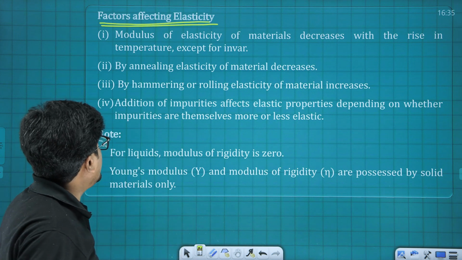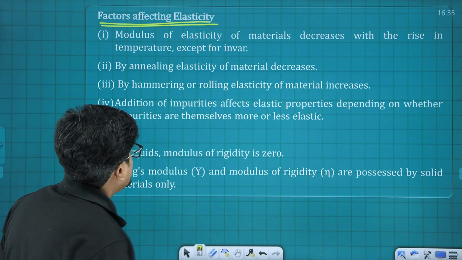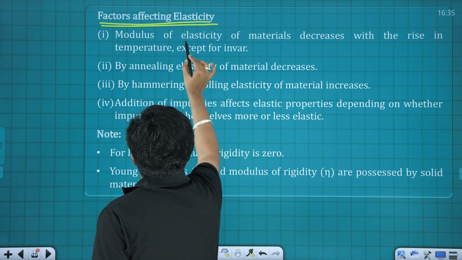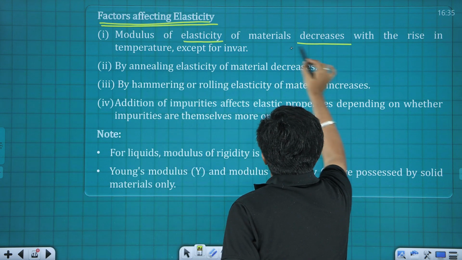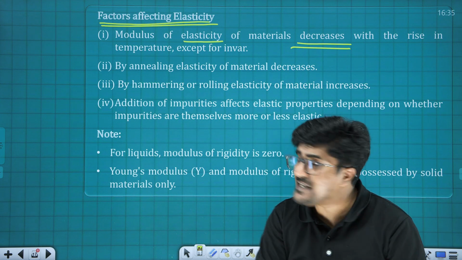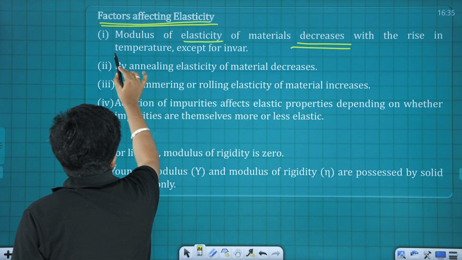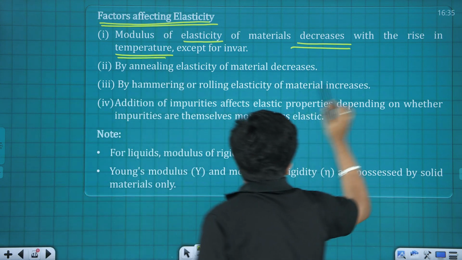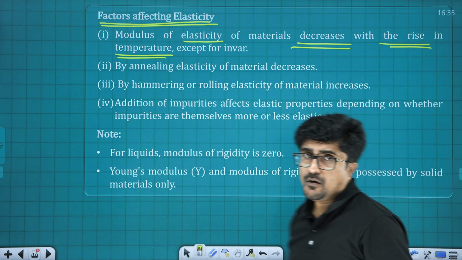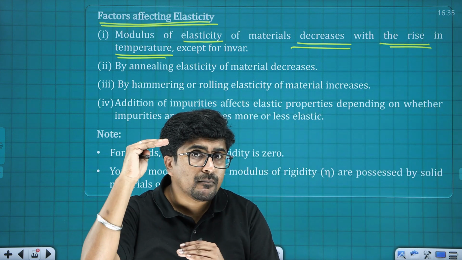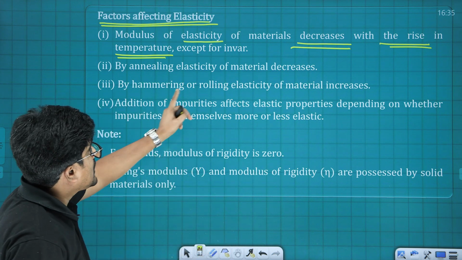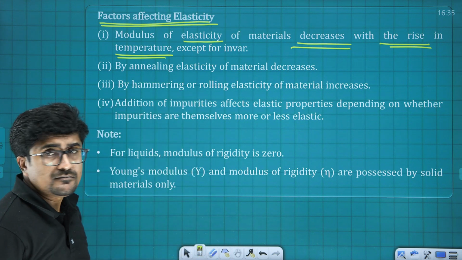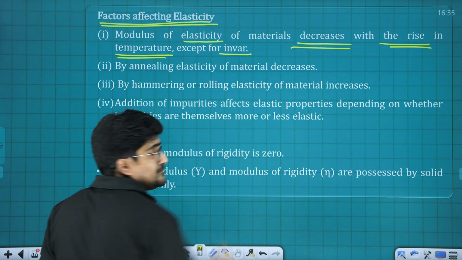The first one: the modulus of elasticity of the material decreases with increase in temperature. Please note it decreases. So if the temperature goes up, what will happen to the modulus of elasticity? It will be decreasing, except invar.